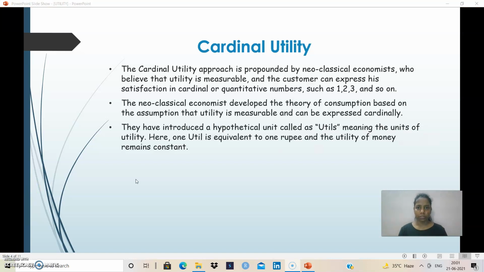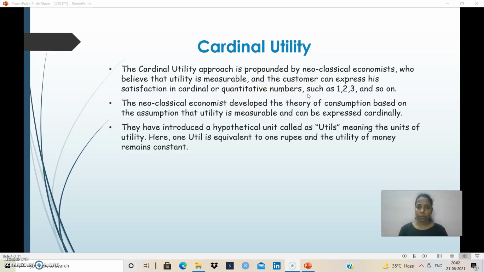Moving forward, utility is determined in two ways: cardinal utility and ordinal utility. First, we will understand what is cardinal utility, and then we will go forward to ordinal utility. So, the cardinal utility approach is propounded by neoclassical economists who believe that utility is measurable and the consumer can express his satisfaction in cardinal or quantitative numbers.